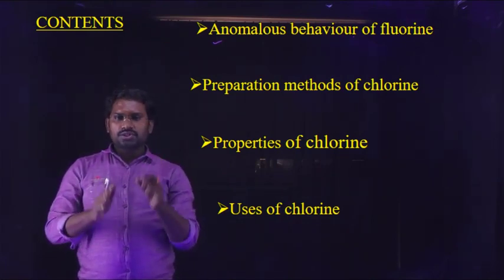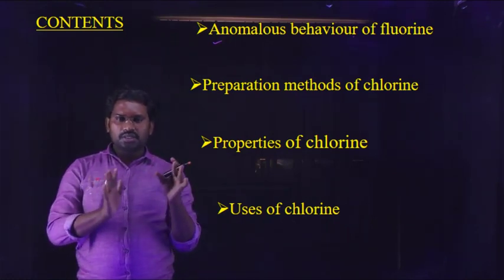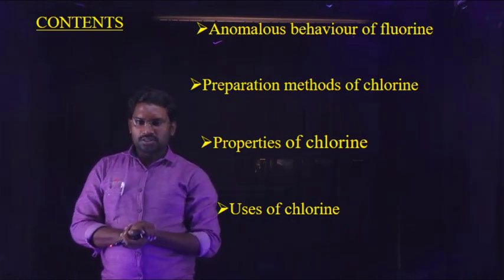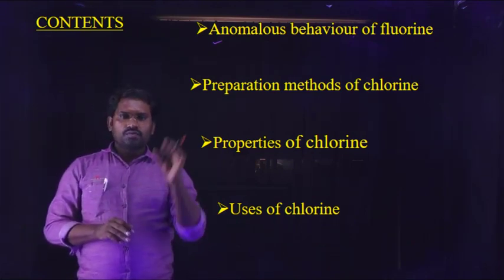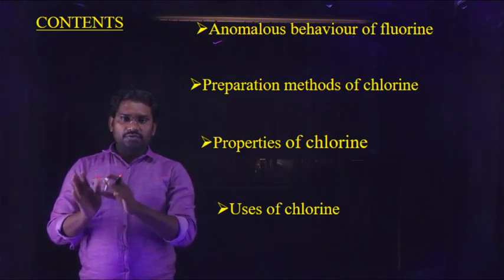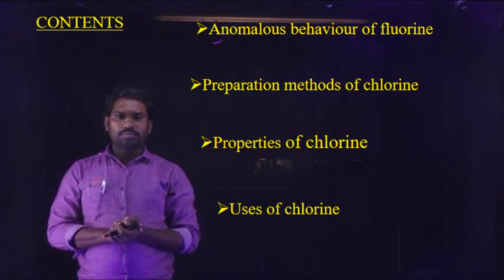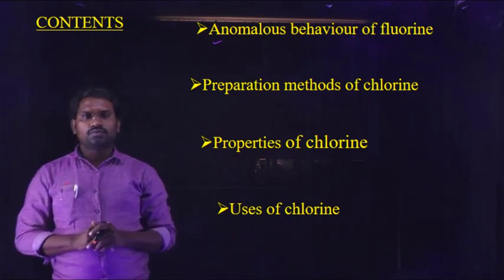In the 16th group, oxygen has anomalous character compared with the other elements in the 16th group. In the 17th group, or halogens, fluorine has anomalous character, that means its properties differ compared with the other elements. So that is known as the anomalous character of fluorine.